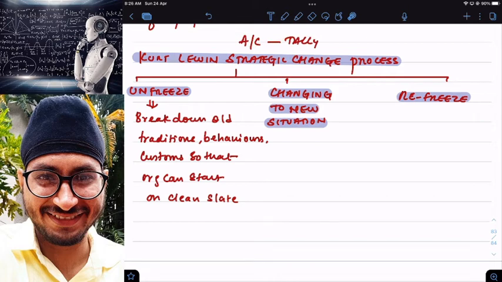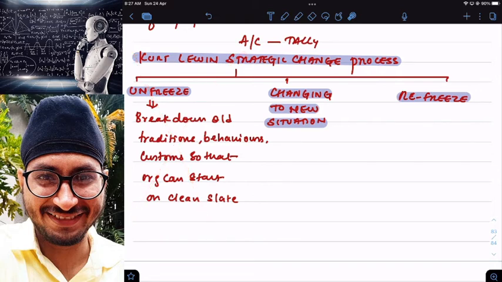What was my old traditional behavior, custom, that I was following? Tally. Now immediately I will stop using Tally and start fresh by buying new software. From the last 2 years, I stopped using Tally. Why? The number of students I'm teaching is slowly increasing, and Tally is unable to manage that much data. That is why I stopped using Tally 2 years back.